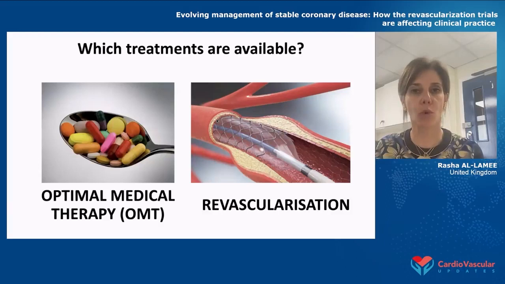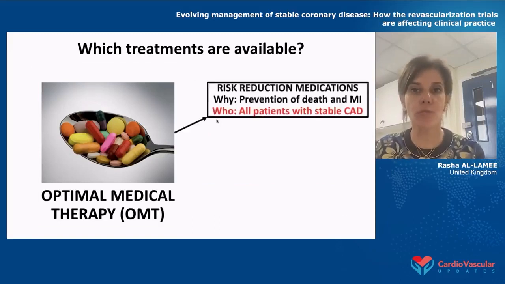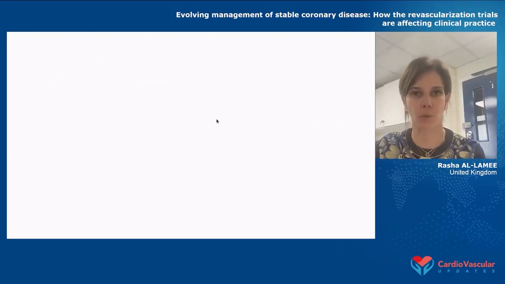Well, we know that there are broadly two sets of treatment which are available. Optimal medical therapy, which I know Professor Fragasso will go on to talk to us about, and revascularization. In terms of optimal medical therapy, there are two broad classes. The first is risk reduction medications, those medications that prevent death or MI, and those medications are important in all patients with stable coronary artery disease. The second broad class is anti-anginal medications. These improve symptoms and quality of life, and they should only be given for patients with angina because, of course, that's all that they can aim to improve.